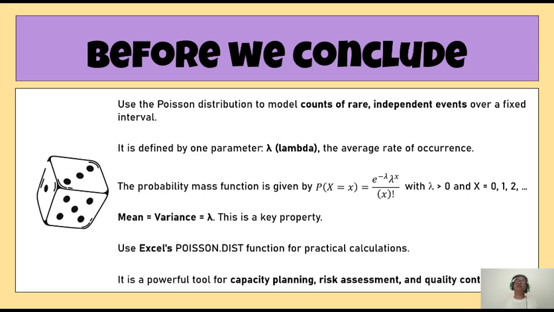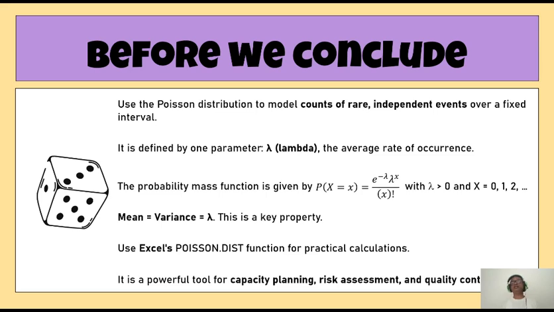The Poisson distribution is generally used to model rare independent events over a particular interval of time. The distribution is defined by a single parameter, generally represented by lambda, and the probability mass function is given by probability of X equal to small x equals e to the power minus lambda, lambda to the power x by x factorial, with lambda greater than 0. So lambda is positive, and the value of the random variable can be 0, 1, 2, whatever it is. The mean and variance of the distribution is lambda. This is called the key property.